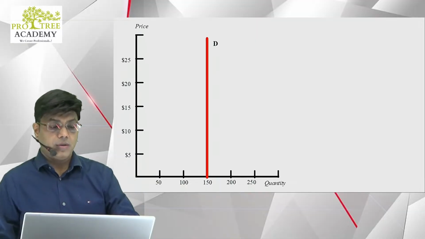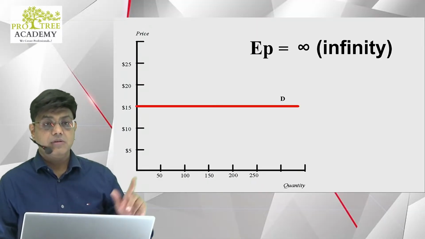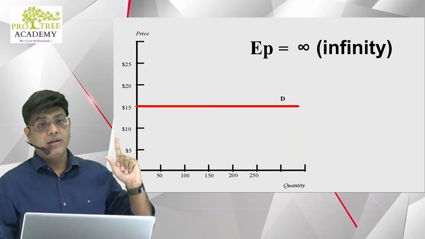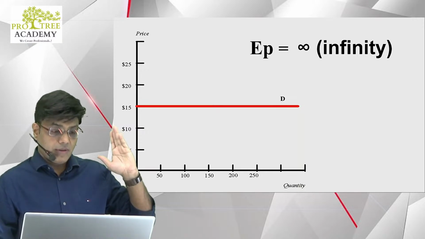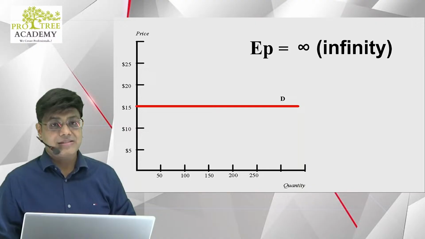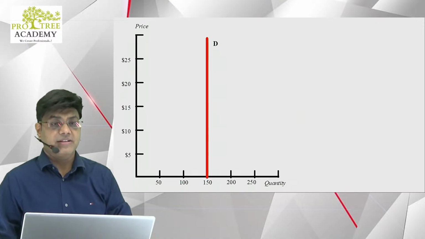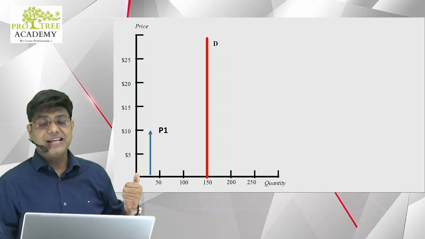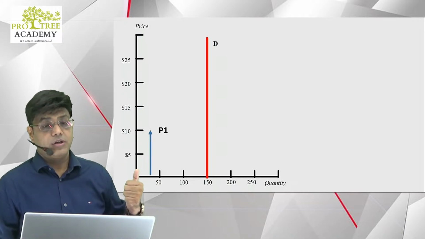Now the previous graph was where EP was infinity. The demand was parallel to the x-axis. Now the demand curve is perpendicular to the x-axis, or parallel to the y-axis. So guys, what is happening to the demand?